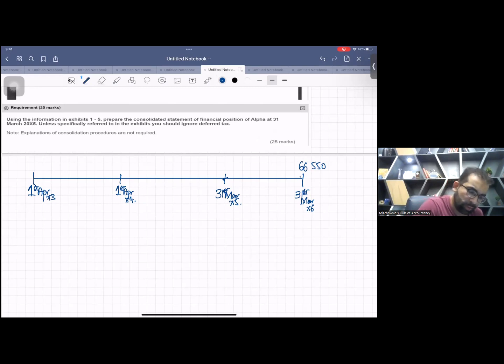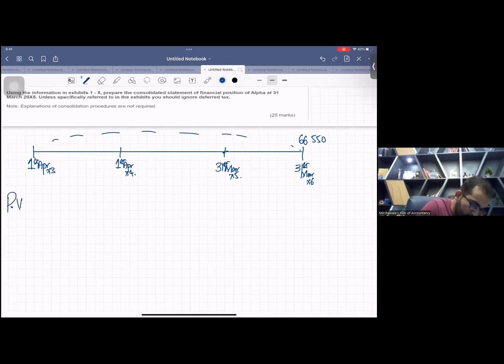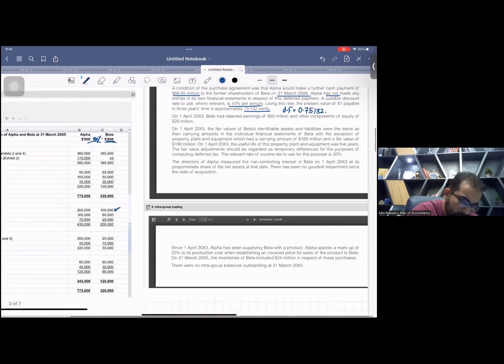First of all, you need to calculate the present value. Present value of deferred consideration, the formula is simple. Simply write the cash flow 66550 times 0.75132. Yes.